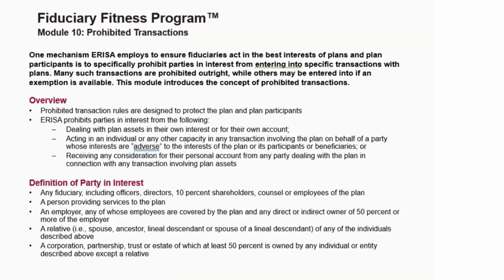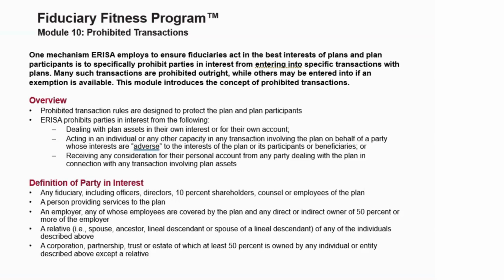To ensure that fiduciaries act in the best interest of plans and plan participants, ERISA and the IRC specifically prohibit parties in interest from entering into specific transactions with plans. Many of these transactions are prohibited outright, while others may be entered into if an exemption is available. This module introduces the concept of prohibited transactions, or PTs.